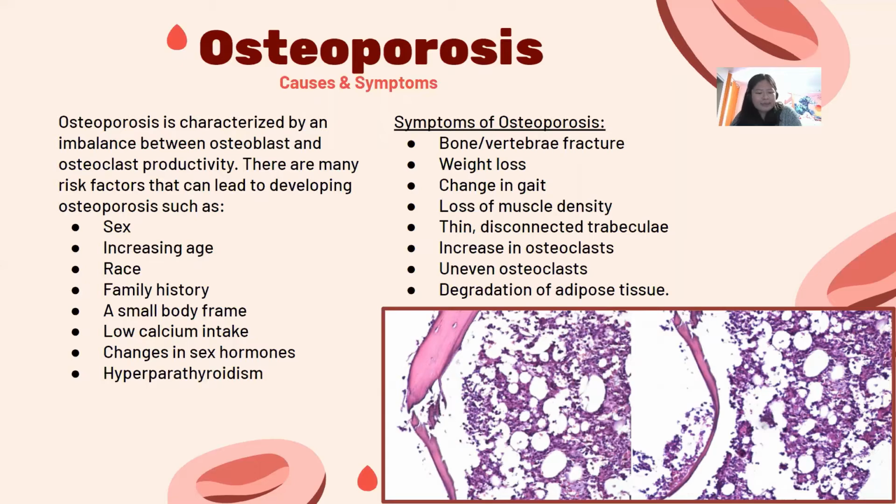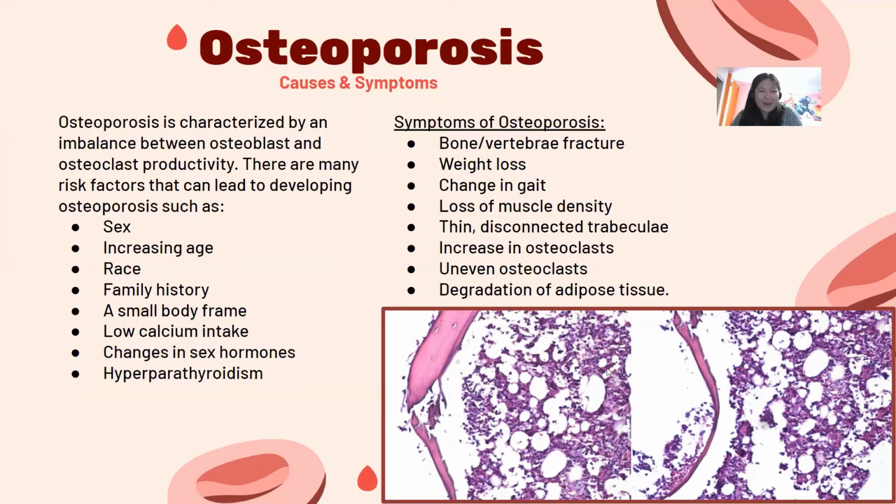For symptoms of osteoporosis, it is known as the silent disease because no symptoms are experienced until a bone is fractured. Afterwards, individuals can experience weight loss, a change in gait, a loss of muscle density, and on a histological level, having thin, disconnected trabeculae, an increase in osteoclasts, having uneven osteoclasts, and a degradation of adipose tissue within the bone marrow. And the discontinuity of trabeculae is also directly related to the severity of the illness.